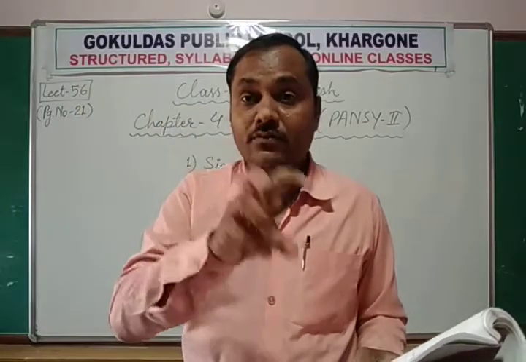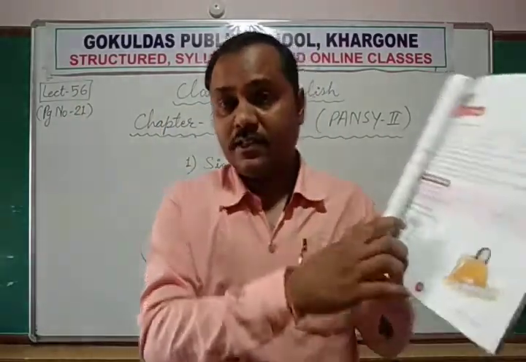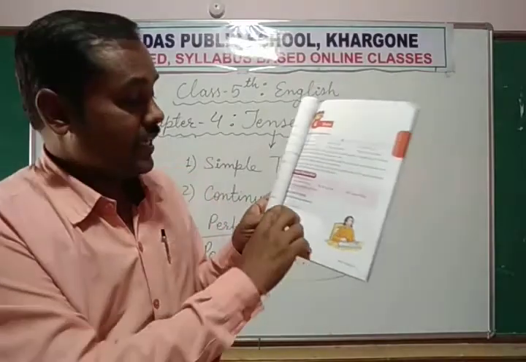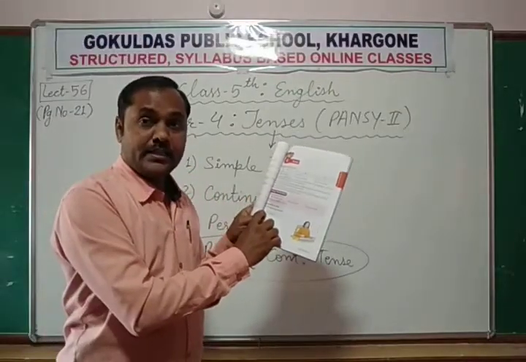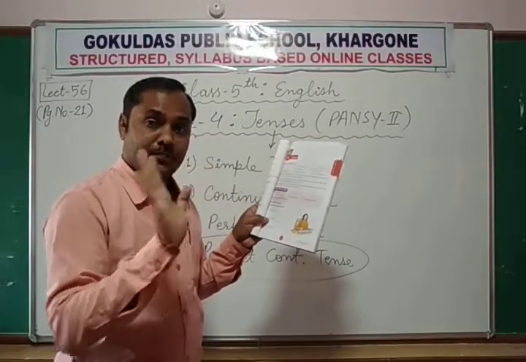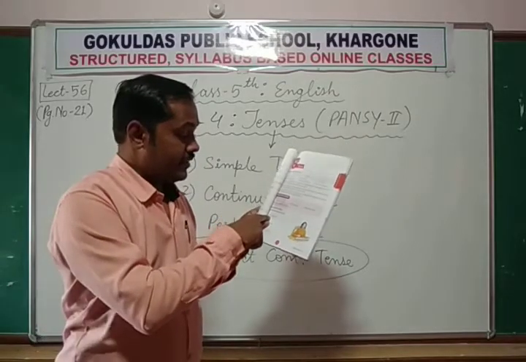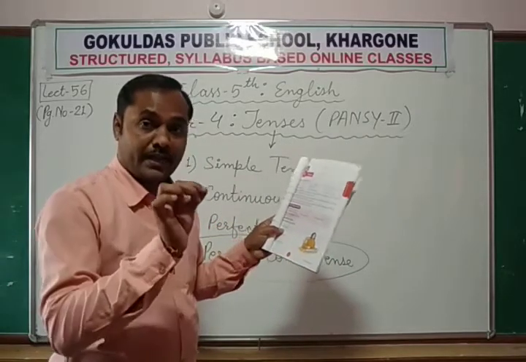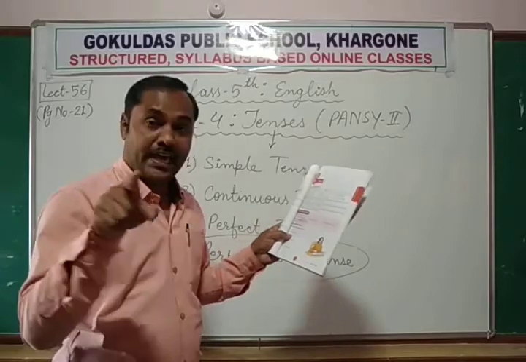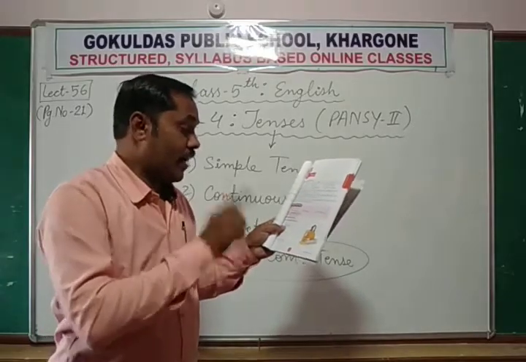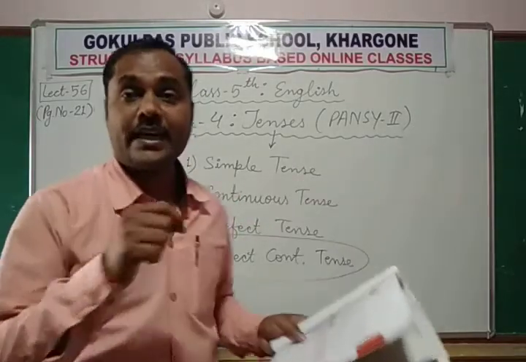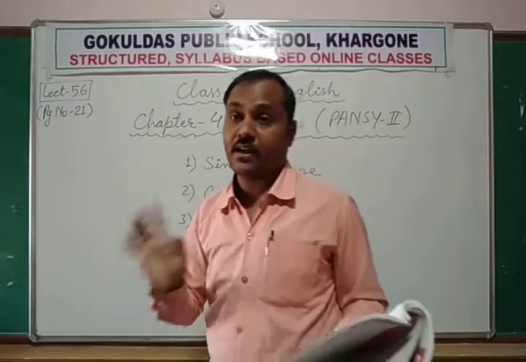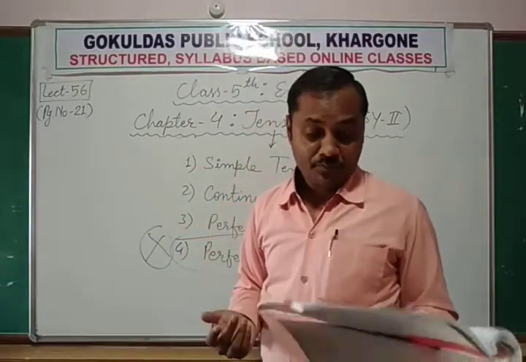Recall the agreement of the verb. In present simple tense, if the subject is he, she, it or a name, meaning a singular subject, then the verb write takes an s. He writes a letter. वह एक लेटर लिखता है, पत्र लिखता है. Okay.